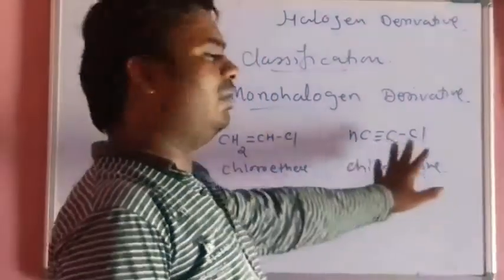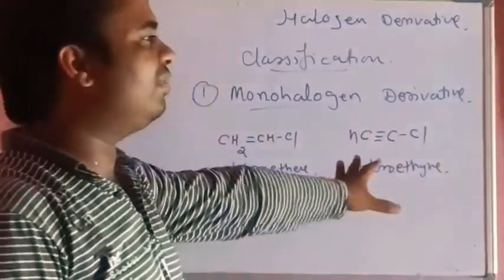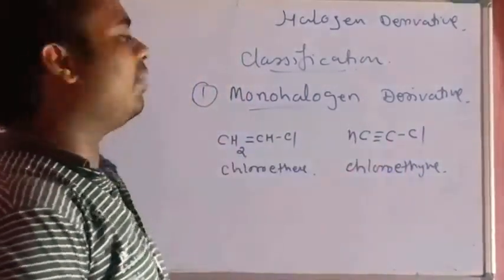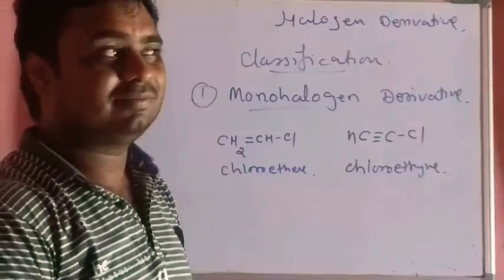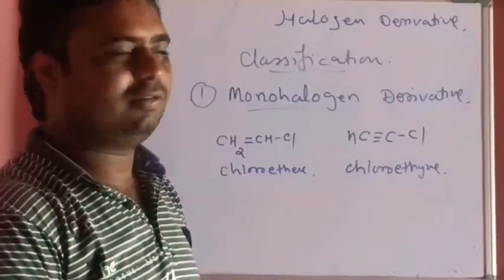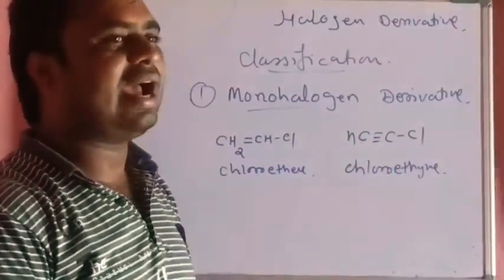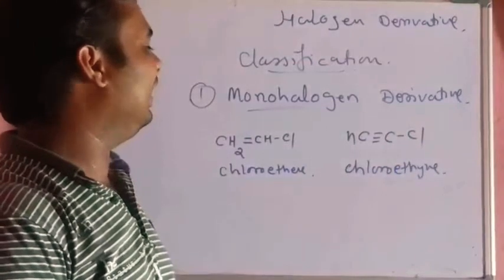This is the monohalogen derivative of an unsaturated hydrocarbon containing a carbon-carbon triple bond, that is chloroacetylene.